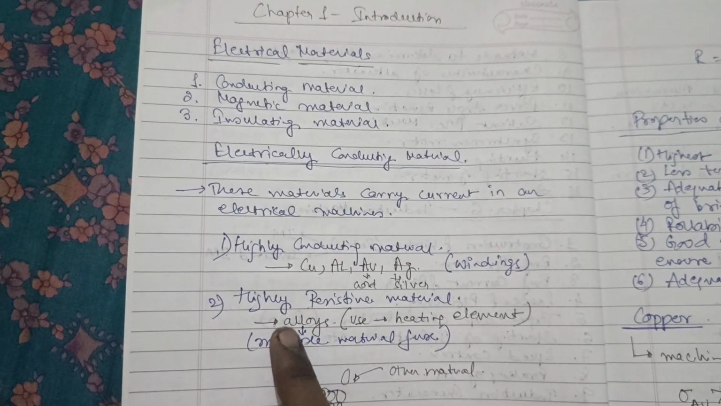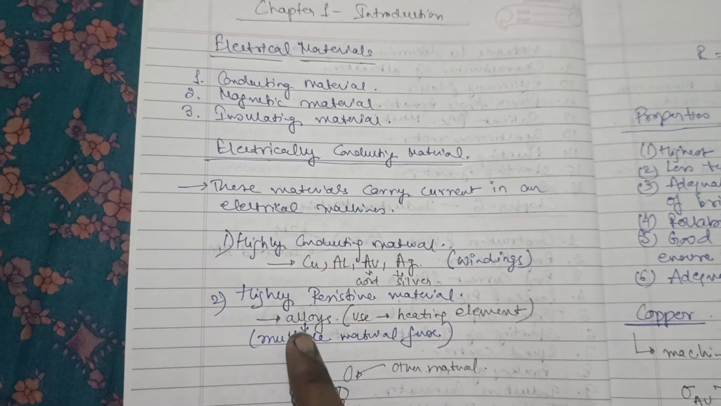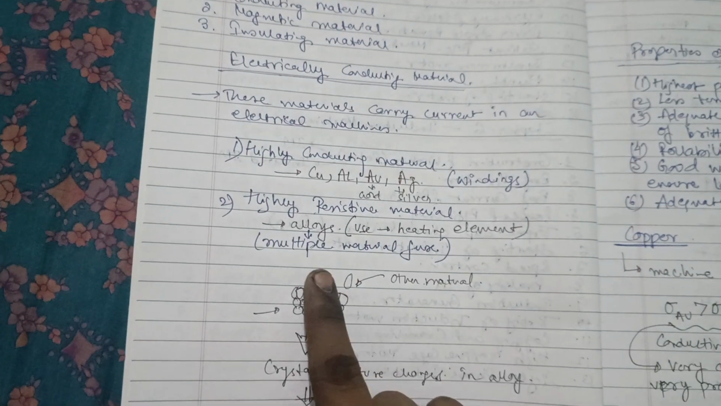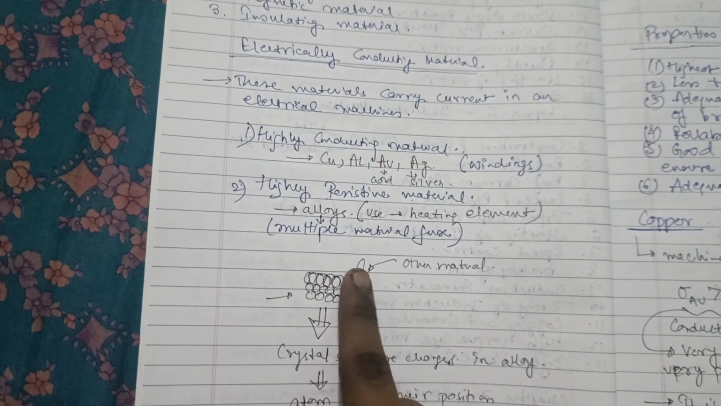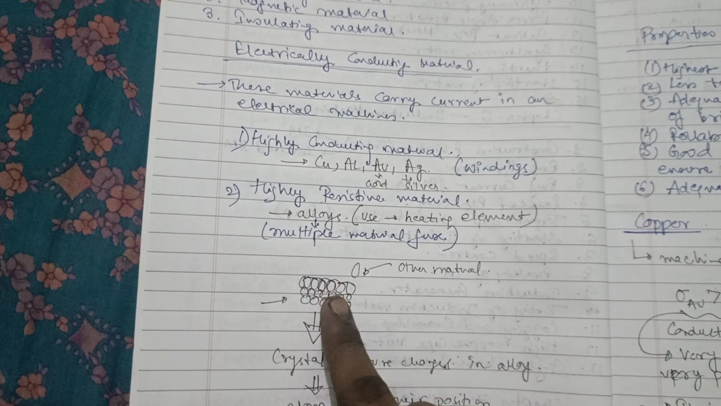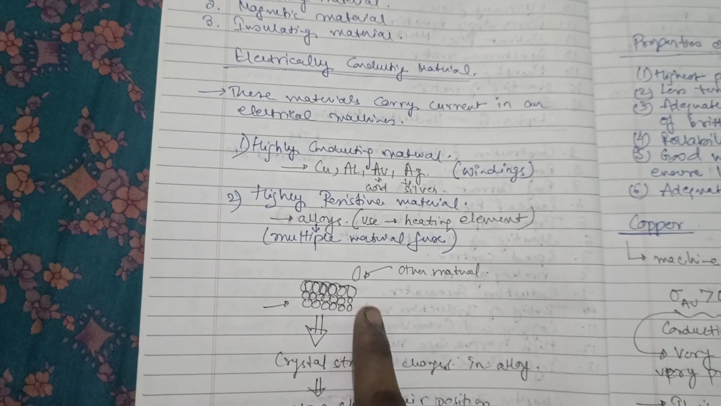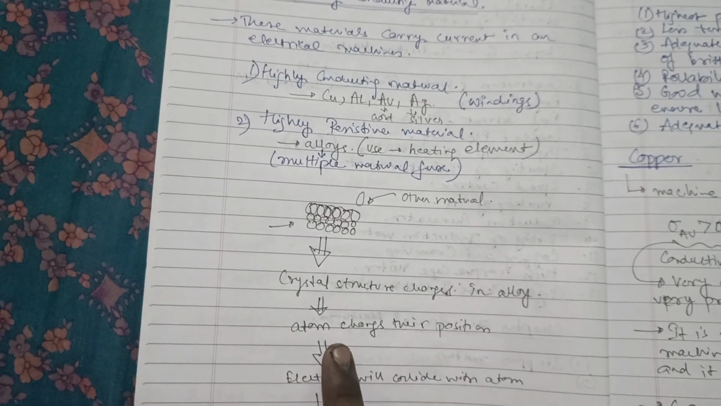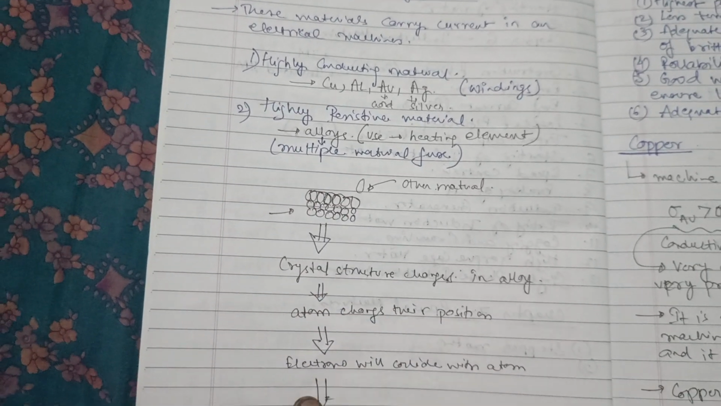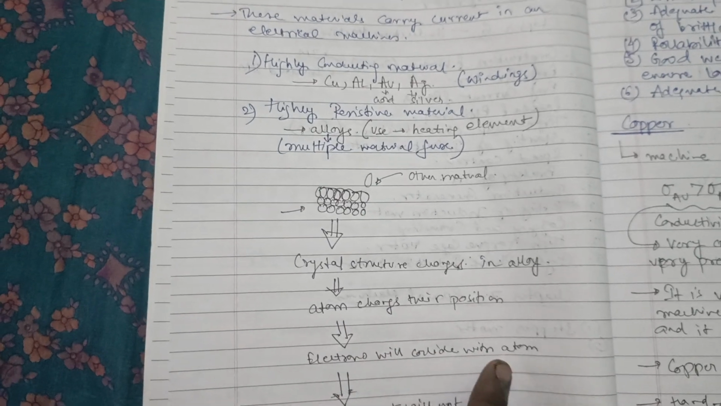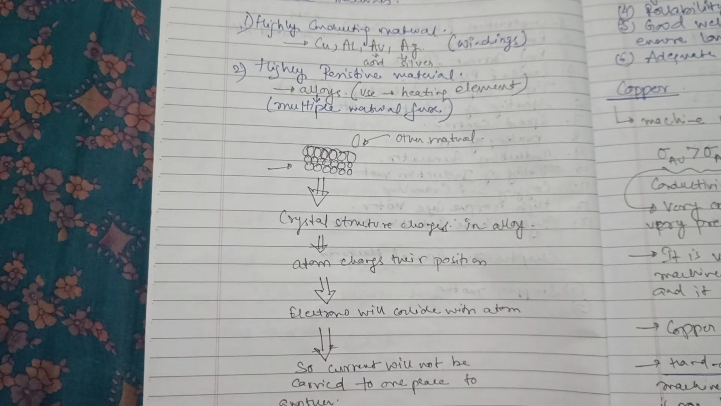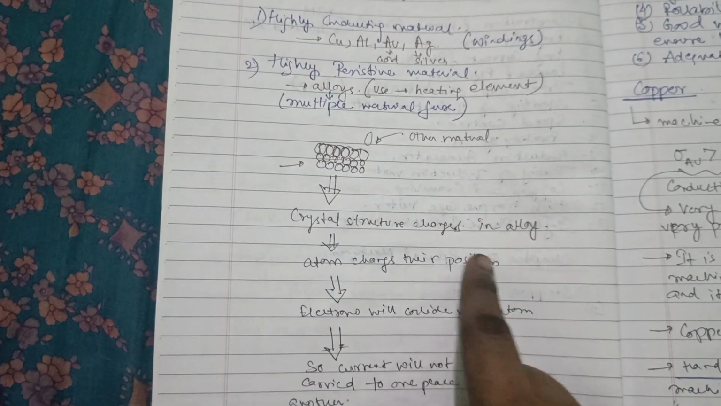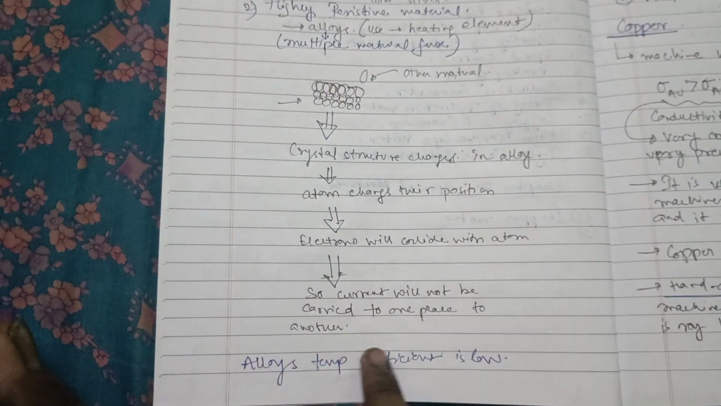How are alloys prepared? Alloys are prepared by fusing multiple materials together. Suppose this is the structure of a material. Once you add the other material, the crystal structure changes in the alloy, and atoms change their position. Electrons will collide with the atoms, so current will not be carried easily from one place to another. So it is a highly resistive material. Alloys are highly resistive materials.